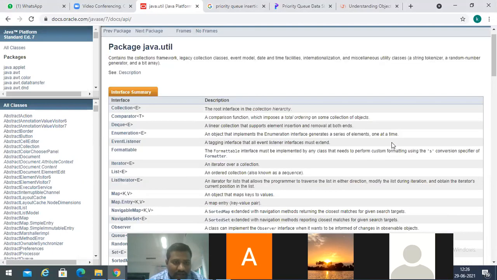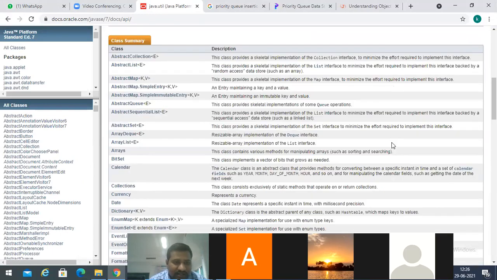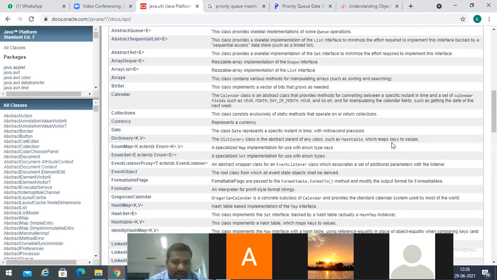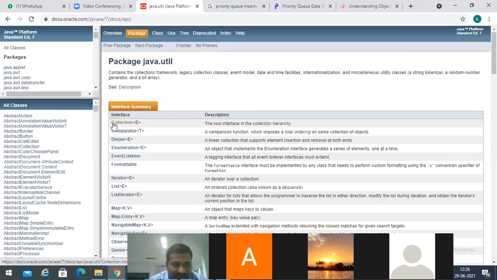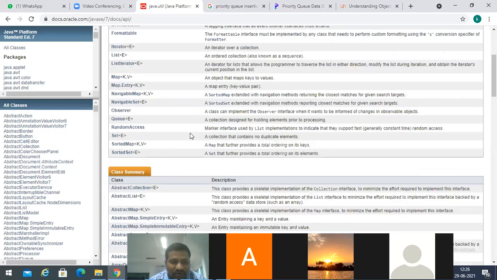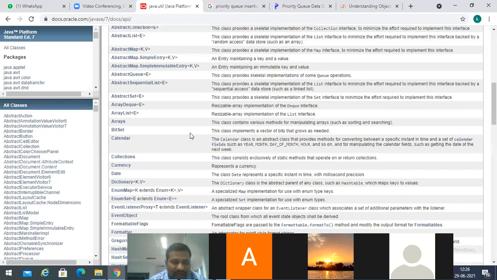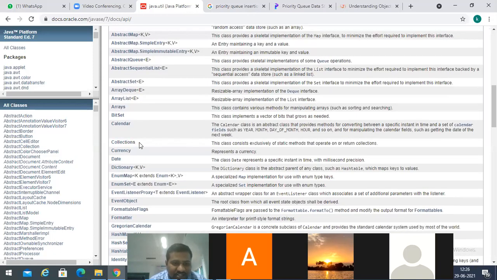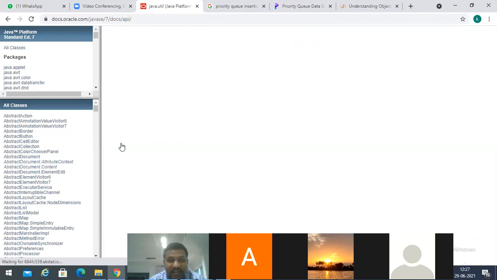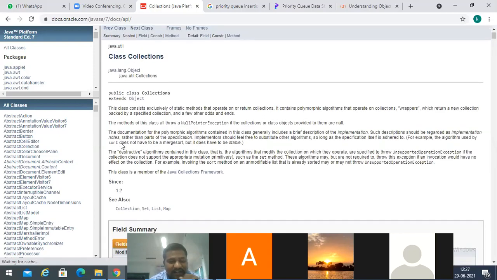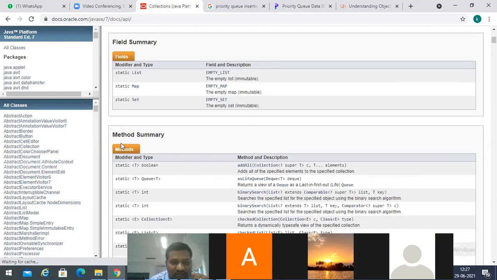So already we have the Collection interface. Here we have the Collections class, and here we have the Collection interface. You can see the Collection interface is in the java.util package. And here we have the Collections class. If you click on this Collections class, we'll be having some set of variables and some set of methods.